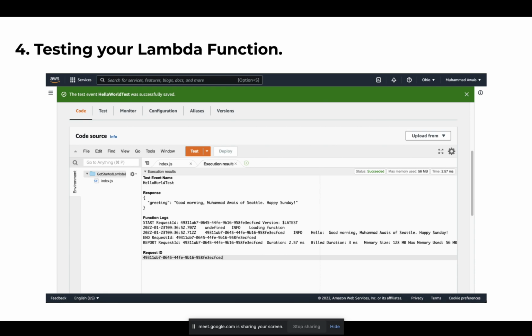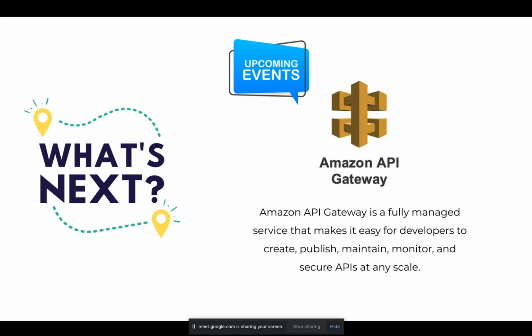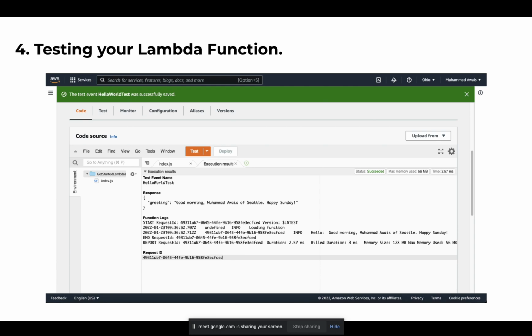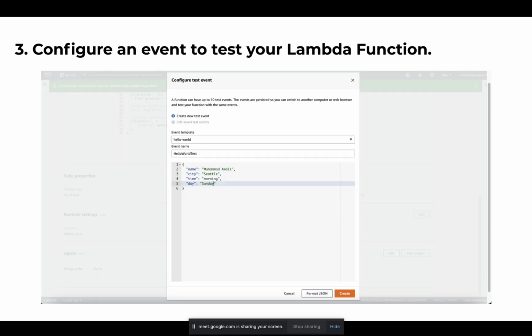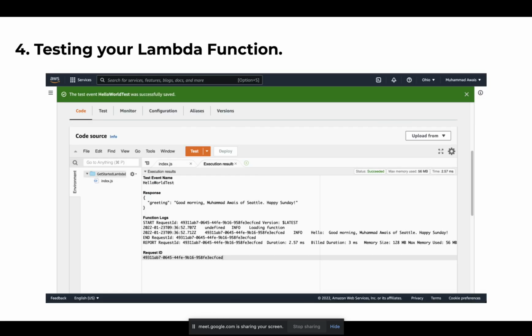The second step I will be doing in the next event is using Amazon API gateway. For now, I was using this AWS management console to test my event. I've created a sample event and passed that data from the test event.